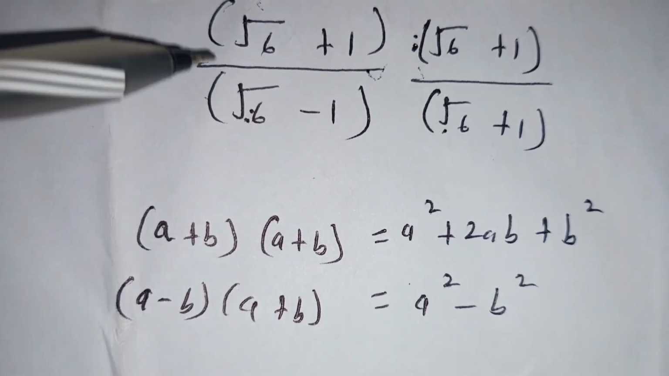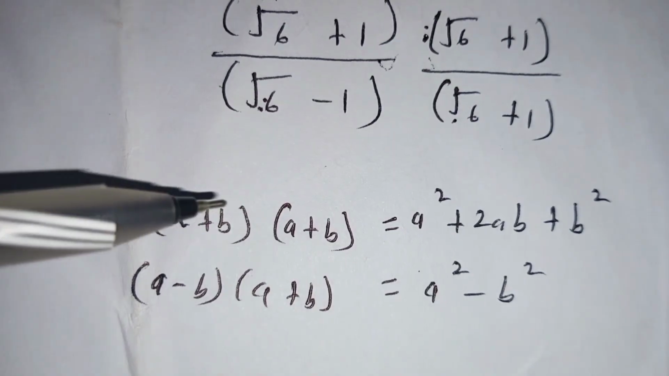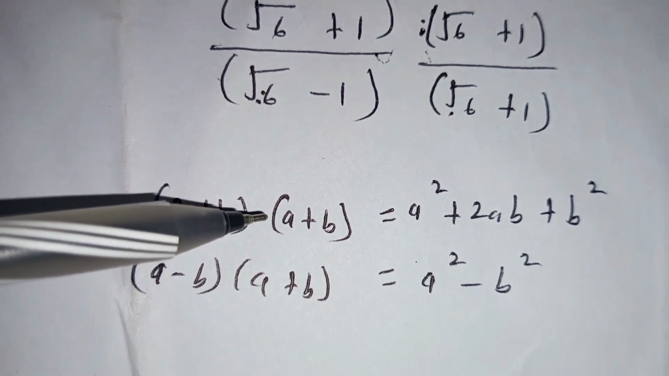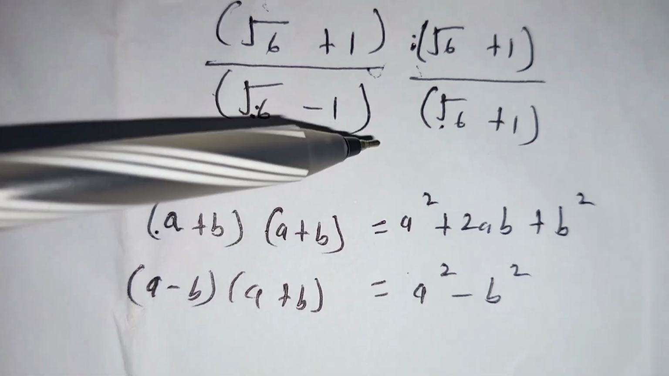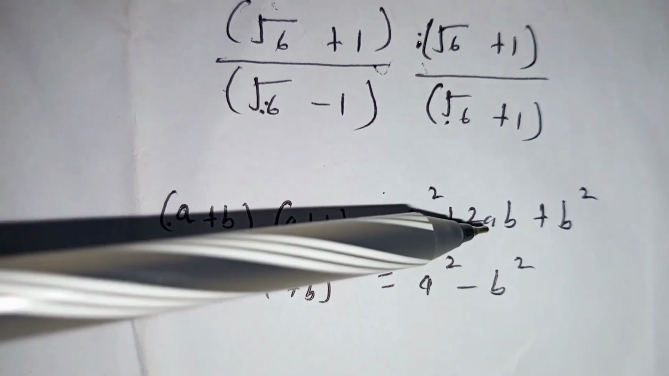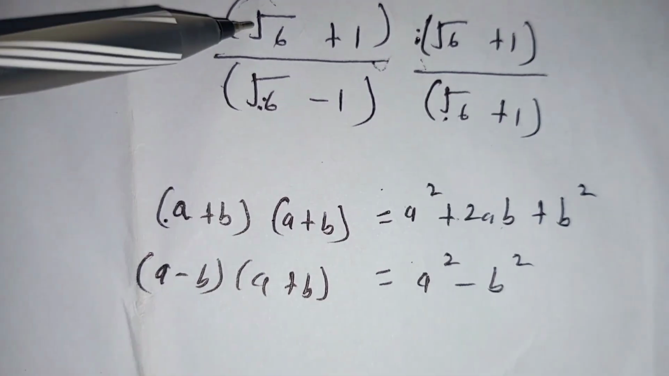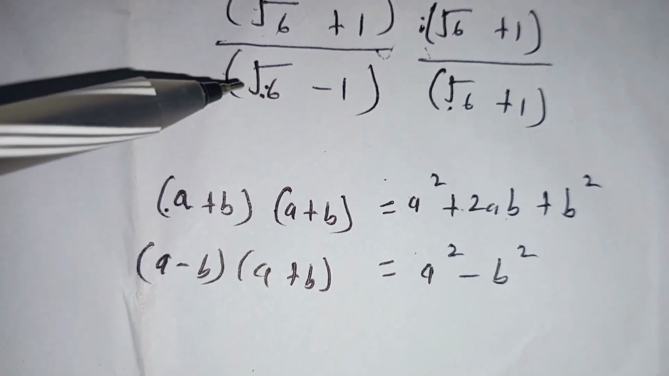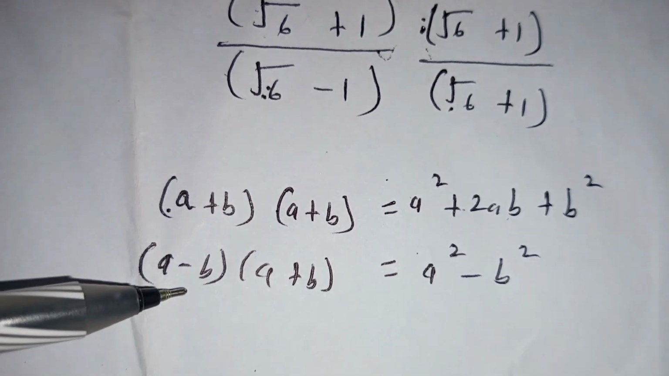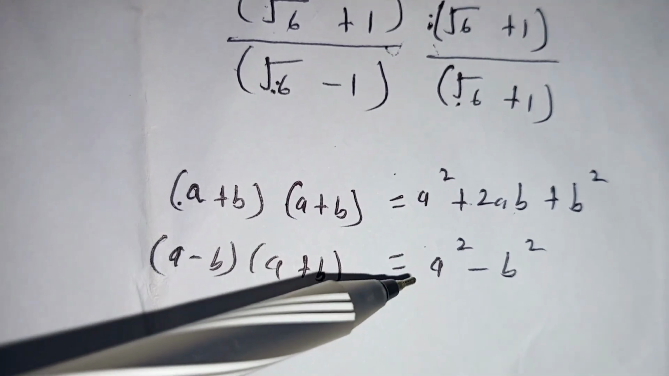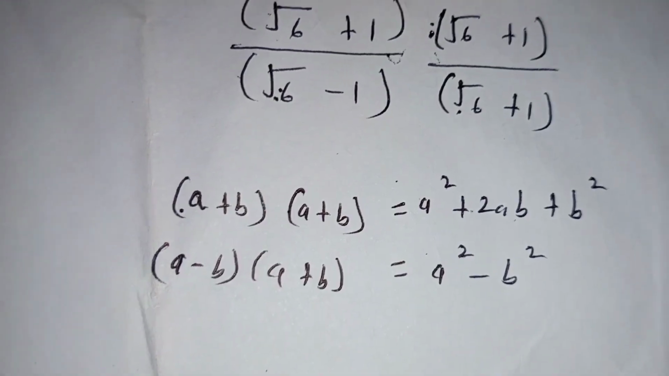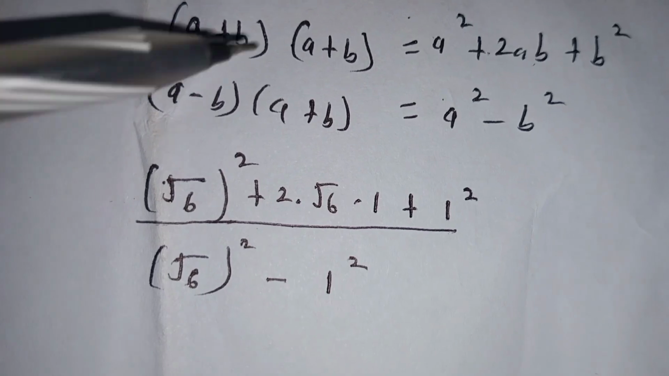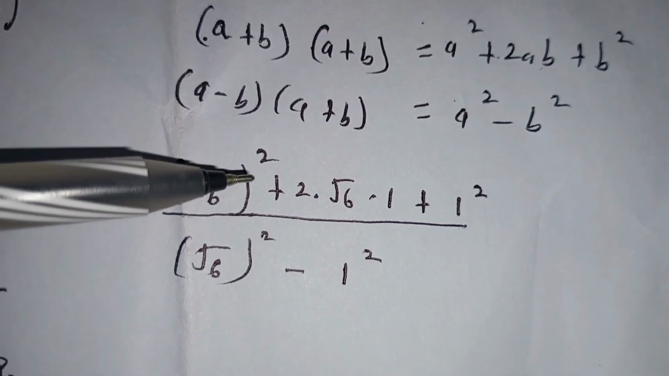On the numerator, we shall make use of this one: bracket of a plus b multiplied by bracket of a plus b. The result is a squared plus 2ab plus b squared. So we shall transform this part to become like the right hand side, and on the denominator we shall use this identity, which will become a squared minus b squared.